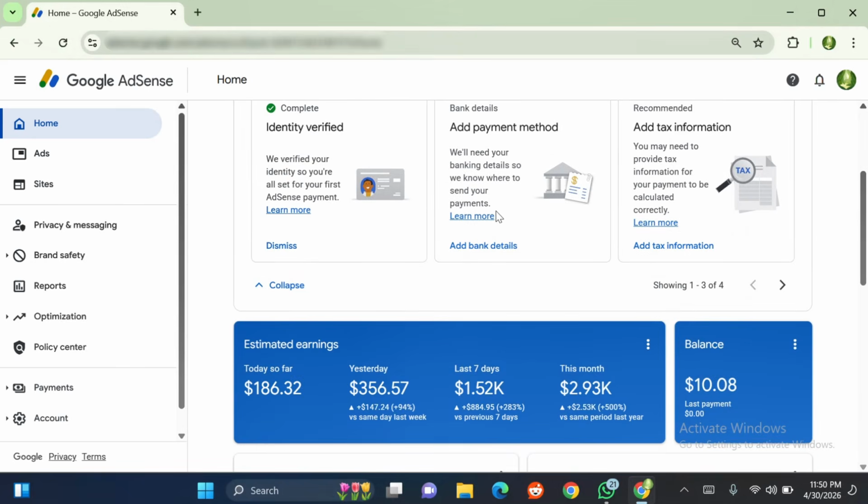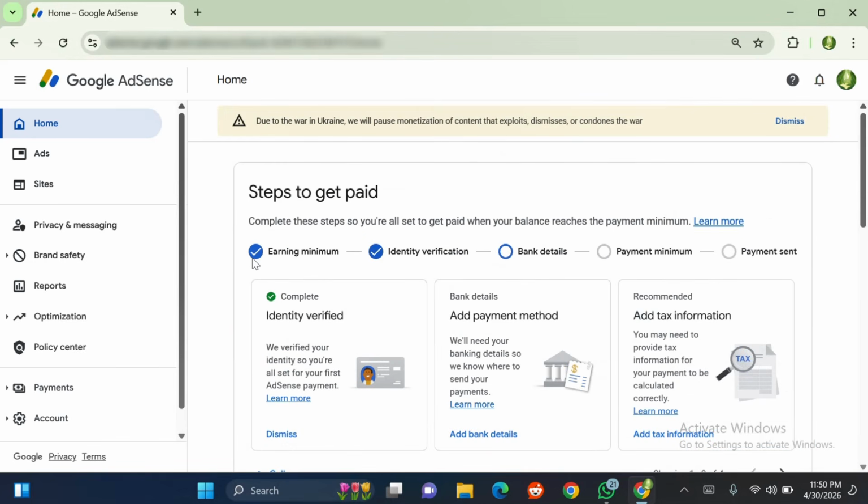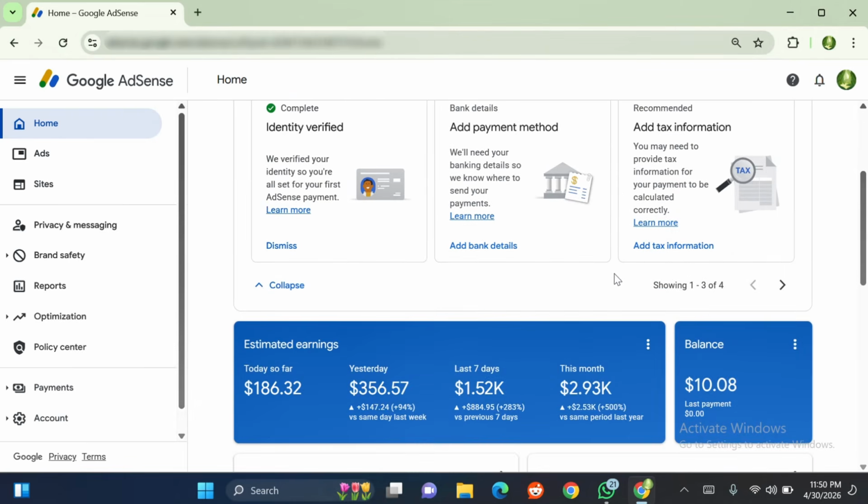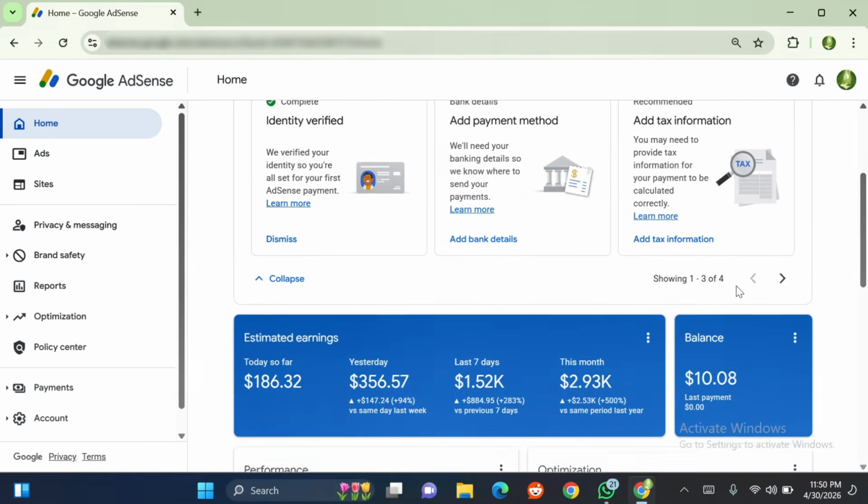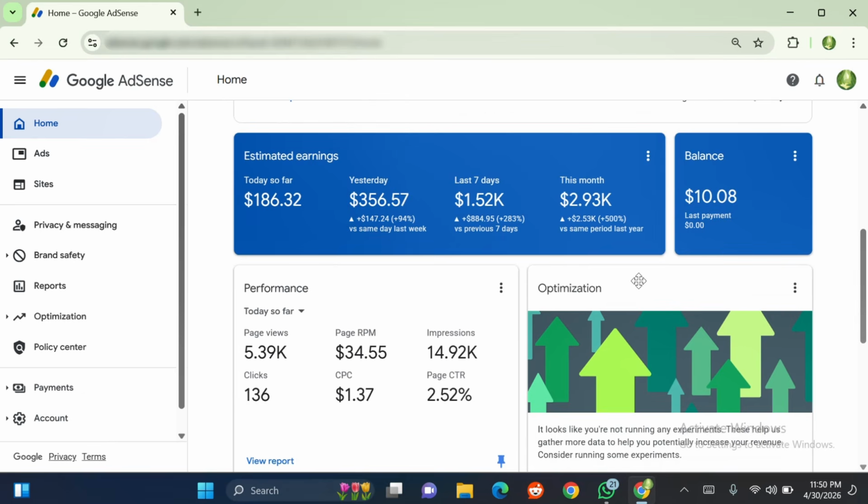Okay. So first of all, on this screen over here, you can see that this AdSense dashboard is a new AdSense. You can see it has not received any payment so far. This account was generated last year around December, I think. But you can see there's no payment on this account. But you can see what we have generated so far this month. Currently, this month we have generated roughly $3,000 on this account. This is 2.93K.